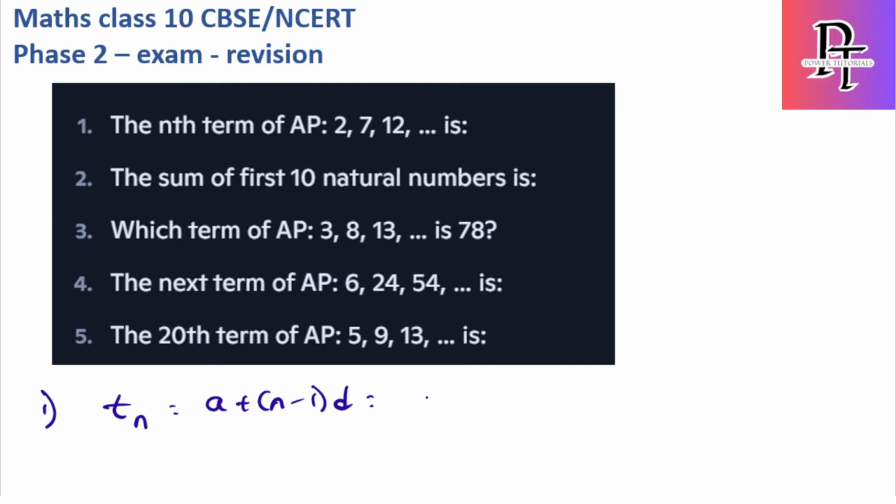So here the a value is 2, so 2 plus n minus 1, and the d, as I told you, is the common difference between any two terms, so 7 minus 2 is 5. So the equation will be 2 plus 5n minus 5. So the nth term for this question is 5n minus 3.